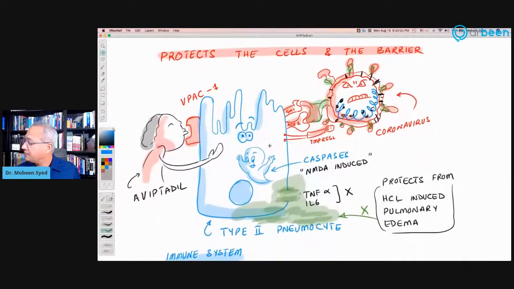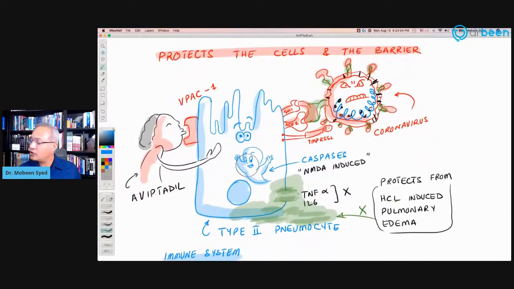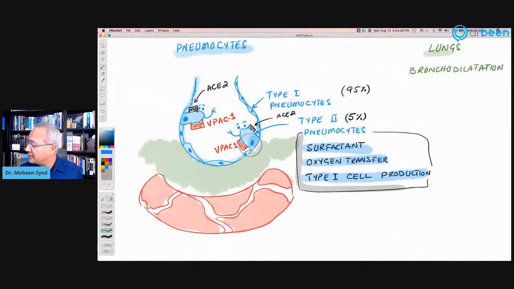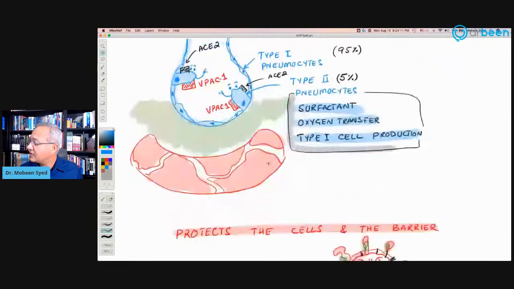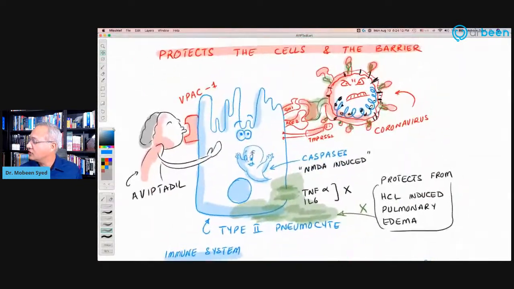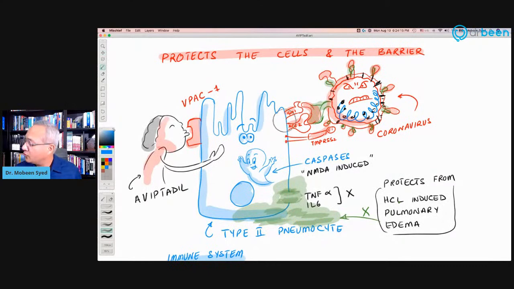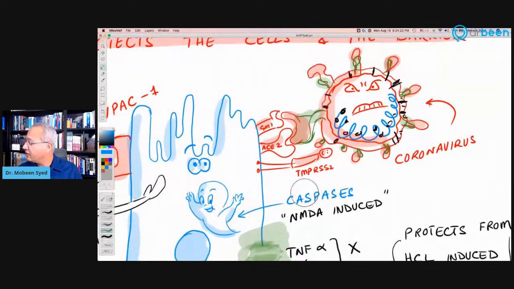So back here now. Now we're going to focus on this little pneumocyte, type 2 pneumocyte. That is this pneumocyte, this guy. Now let's look at him a little bit more closely. Type 2 pneumocyte on one end has the ACE2 enzyme on it. And if you see here, I know that the cool beans are now very much aware of the structure of attachment of coronavirus. So remember, there is this TMPRSS2 protein, which is blocked by bromhexine and by camostat mesylate.